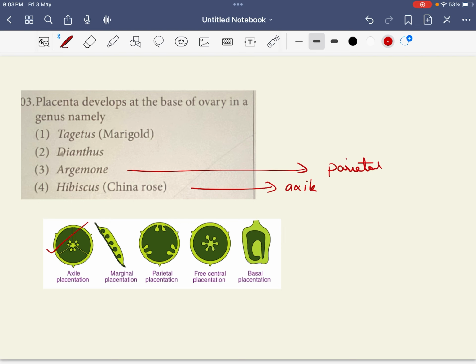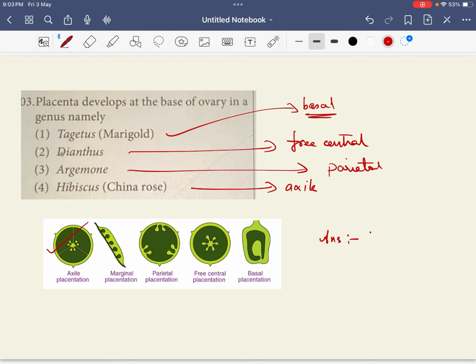Dianthus is having free central placentation. And marigold is having basal placentation. So which is our answer here? Yes, the answer is 1, marigold, which has the basal placentation.